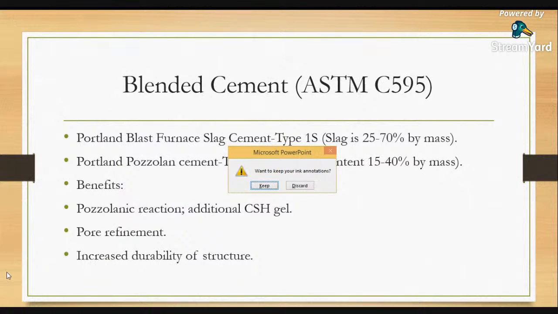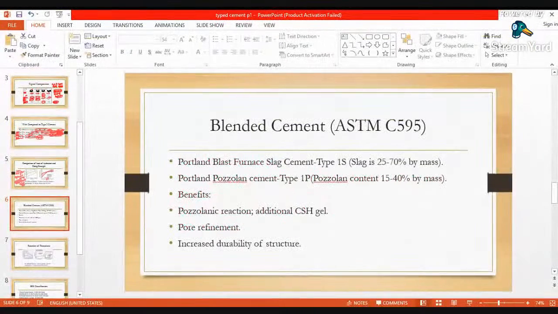Blended cement is that... blended cement is not there. Okay, no problem.